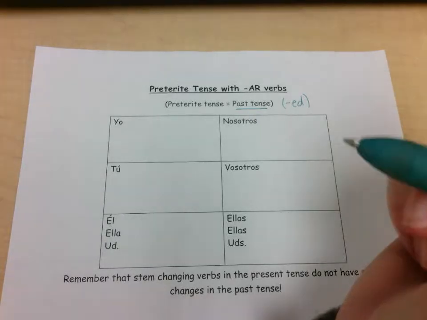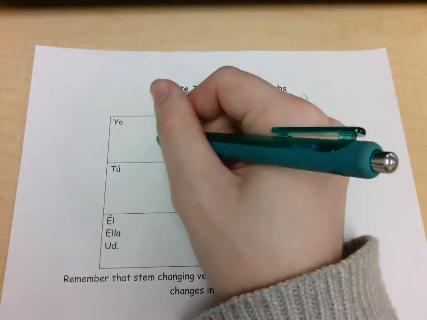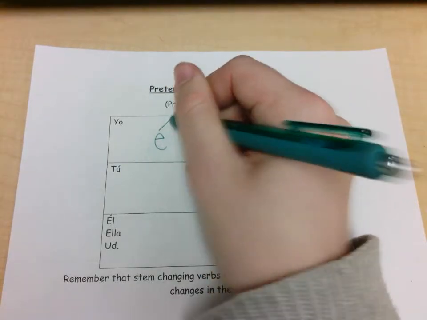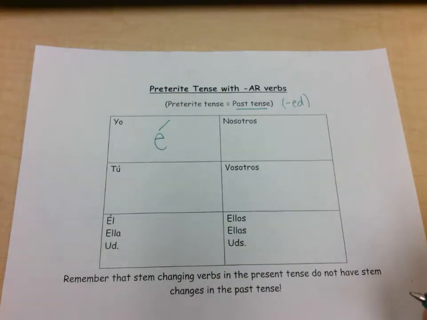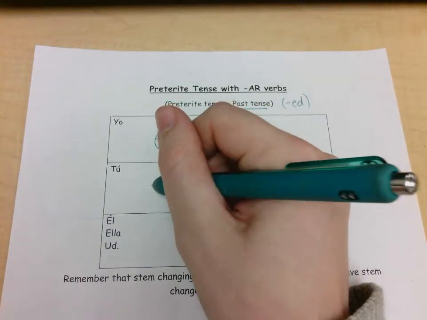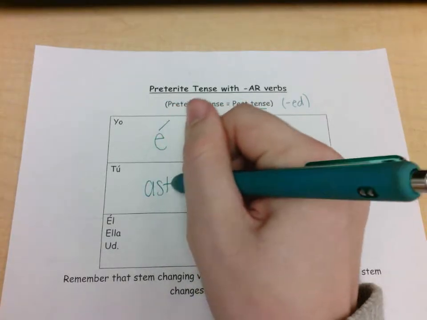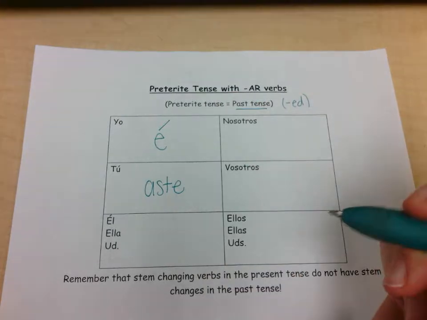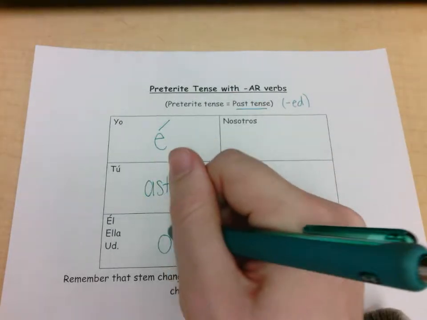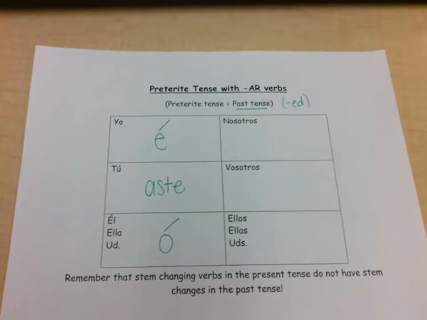So our endings for the preterite tense are a little bit different. We have é with an accent mark. Accent marks are going to be extremely important in the preterite tense in Spanish, so make sure we pay attention to all our accent marks. The tú form, our ending is -aste. Then we have ó with an accent mark.